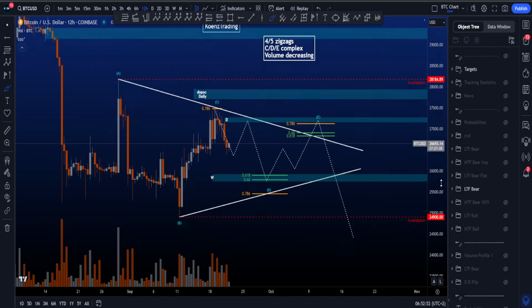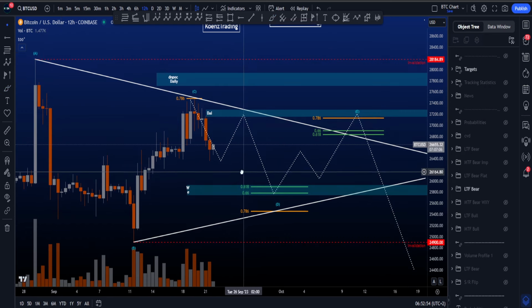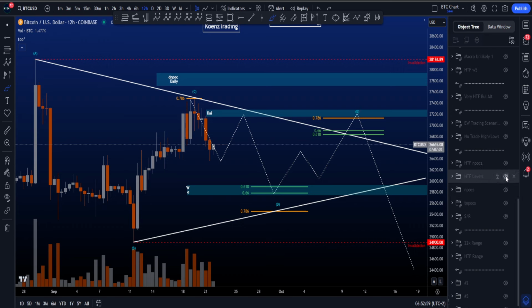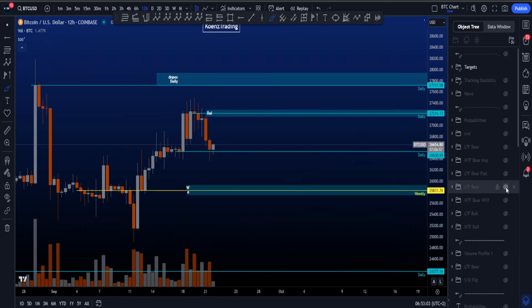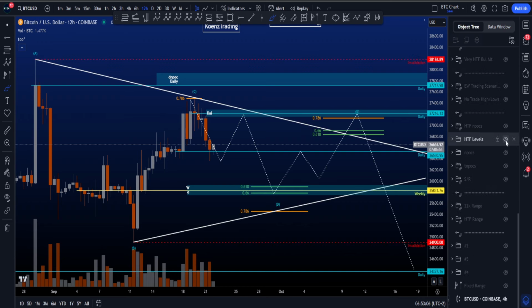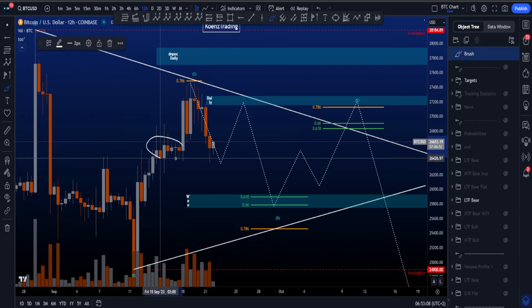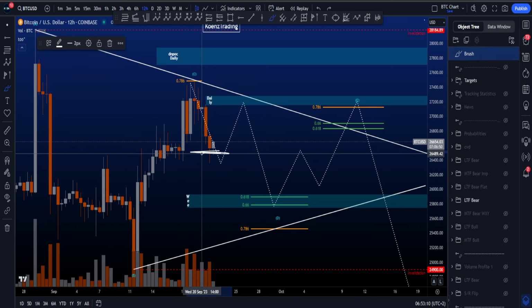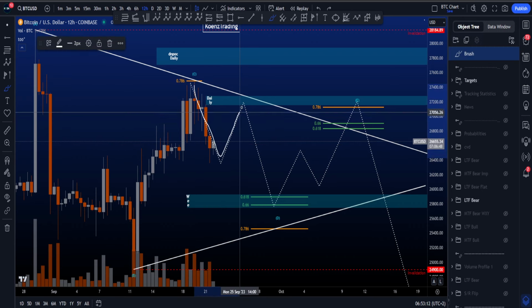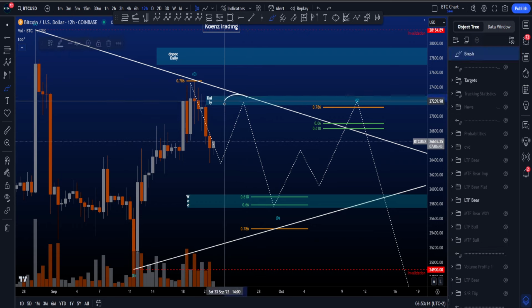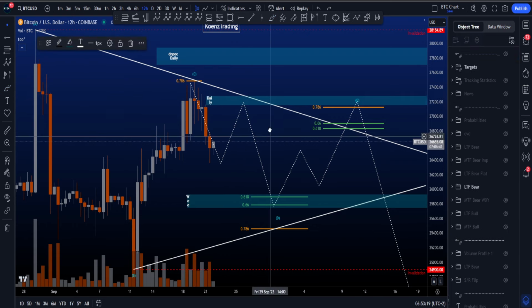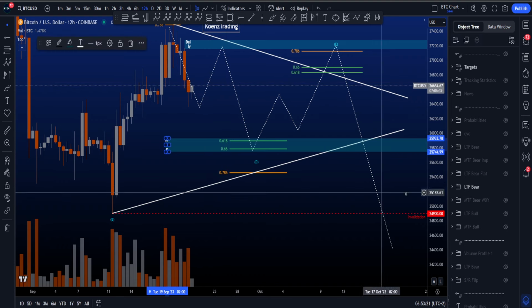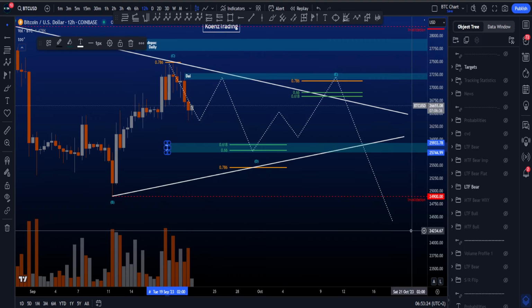And these lines are not just drawn randomly. We are currently at support. We have a daily over here where we are right now. If I put that on the chart, daily, as you can see over here, and also this area is a daily order block. If we go to the daily time frame, then you will see over here there's a daily order block. So there's a bit of support here. So what I've drawn is basically this as a three-wave structure, going to the target box that we have at the top for resistance between 27.1, 27.3, moving down where we then have support between 25.7 and 25.9.